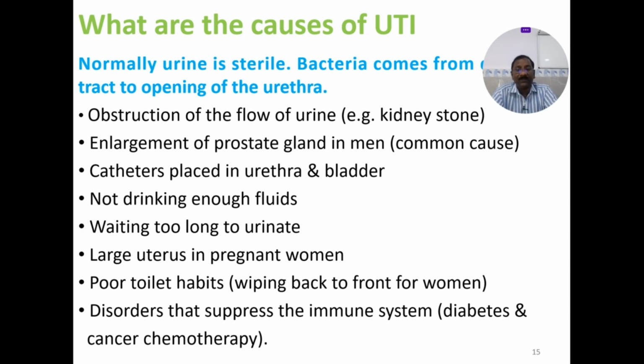And poor toilet habits, wiping back to front for women. From the anal region to the vagina, that will definitely lead to a lot of infections there. Disorders that suppress the immune system, especially diabetes, which is a very, very common disease in our Indian population. Poorly controlled diabetes is an important reason for urinary tract infections in most individuals. Nowadays we are seeing a lot of oncology cases, and they are increasing in numbers. A lot of people are on chemotherapy, which definitely reduces the immune system of the body, so they are also more prone to urinary tract infections. These are the different reasons that cause urinary tract infections in our individuals.